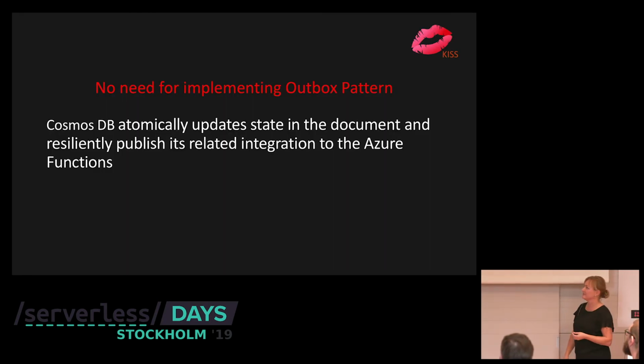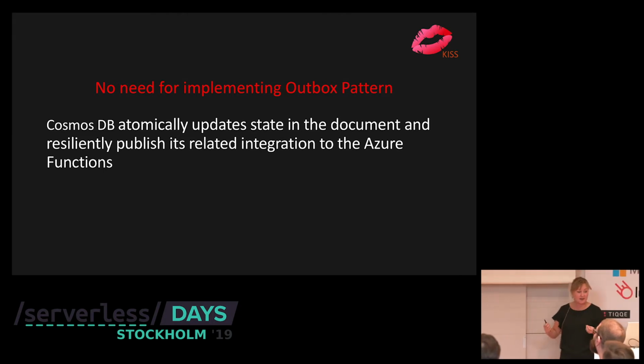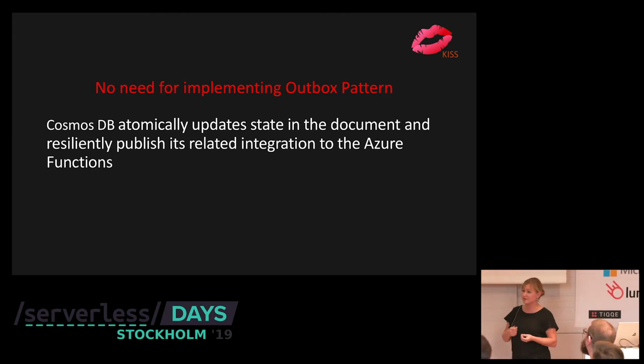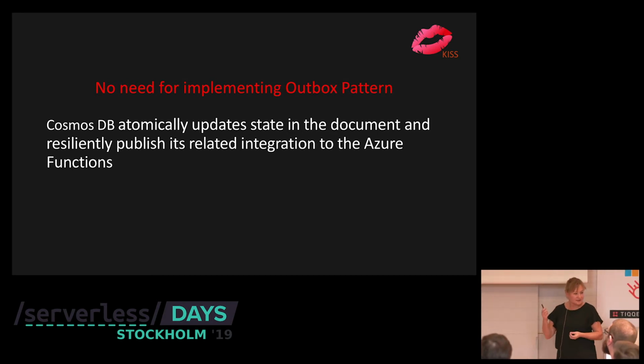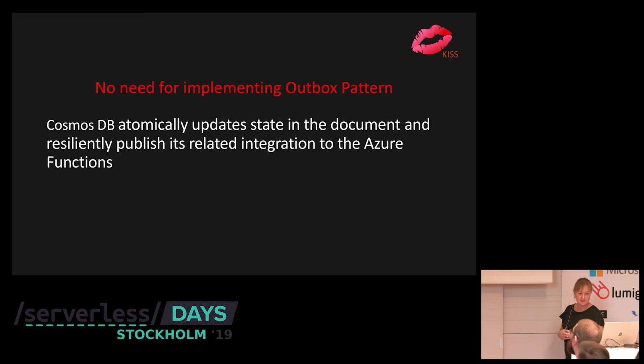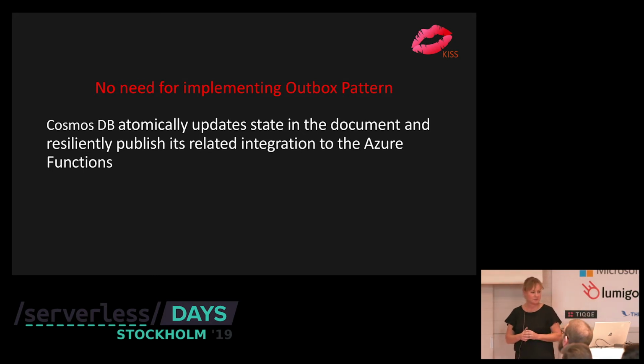But we're going to keep it simple. We don't have to implement the outbox pattern because it's there. Cosmos DB will automatically update state and resiliently publish its related integration events to our Azure function. So it's Cosmos DB and the change feed that will solve that for us.